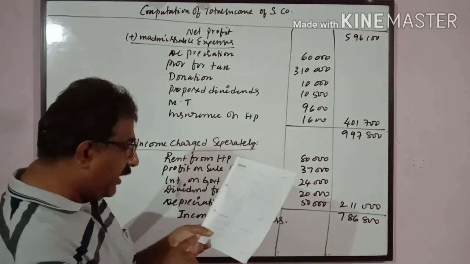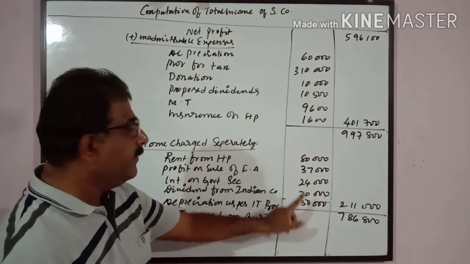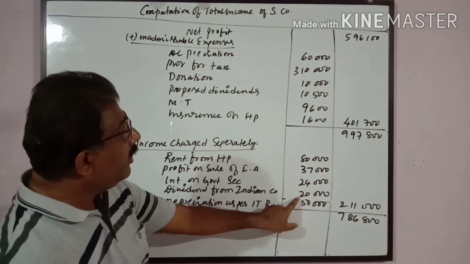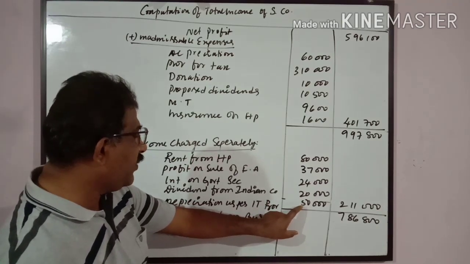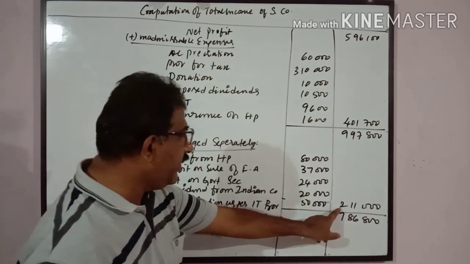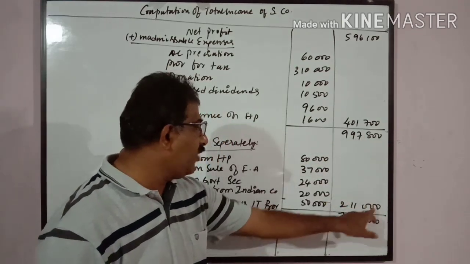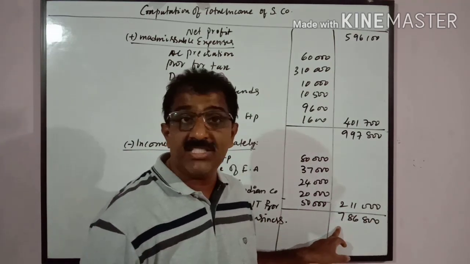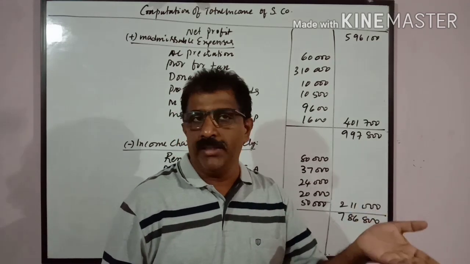Apart from that, depreciation as per IT provision is 50,000, that I have taken here. So all these are the values which were added to the profit earlier. Now I will deduct the depreciation as per the provision. Totally it comes to 2,11,000. 9,97,800 minus 2,11,000. Income from business is 7,86,800. So now I will calculate the total income.